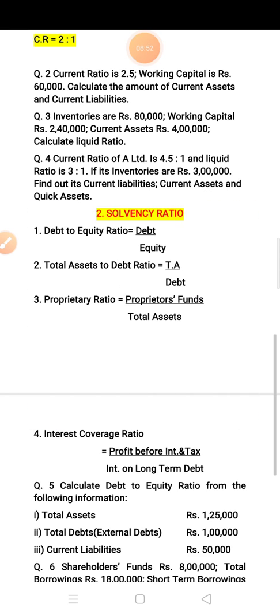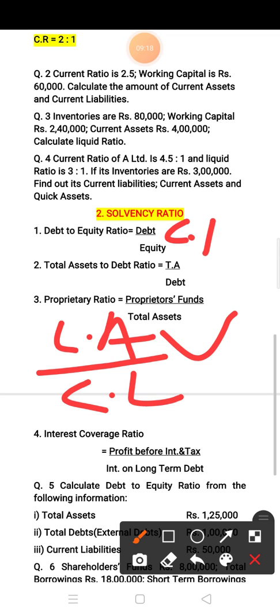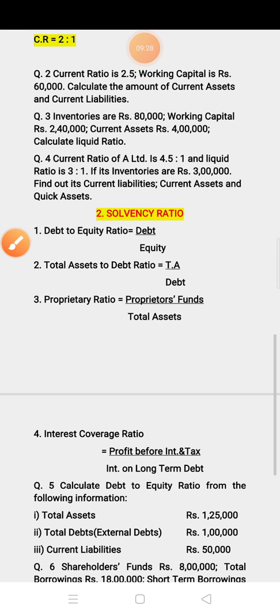Next is inventories are 80,000. Working capital 2,40,000, current asset 4 lakh. You have to calculate the liquid ratio. So the liquid ratio formula you already know, that is liquid asset upon current liability. So first of all you can find out the liquid asset. Liquid asset is current asset minus stock. Here current asset is given 4 lakh and stock means inventories are given 80,000. So you can find out the value.